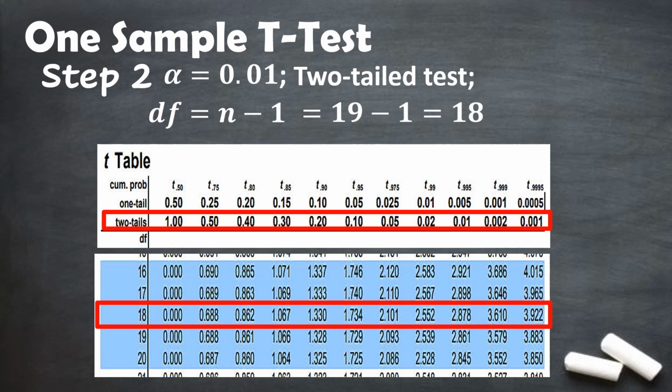Next is the level of significance. Our level of significance is 0.01. So, in the two-tailed row, you have to locate where 0.01 is and draw an imaginary vertical line passing through that given level of significance. And the intersection of those two imaginary lines will be our t tabular.